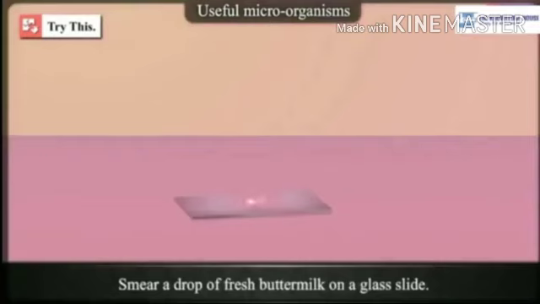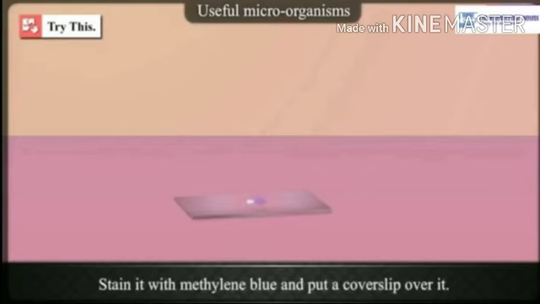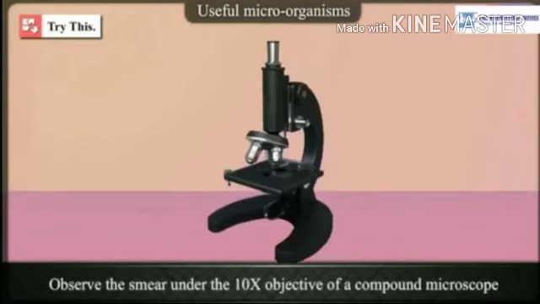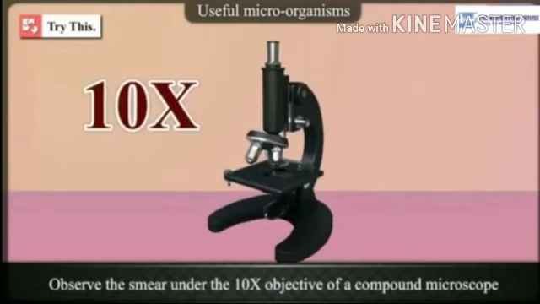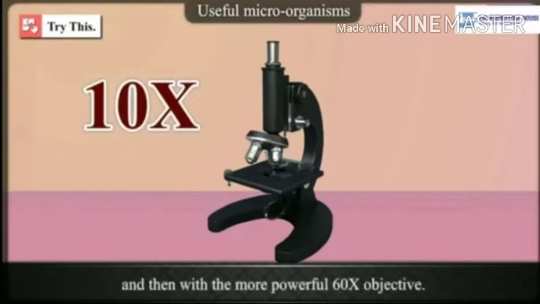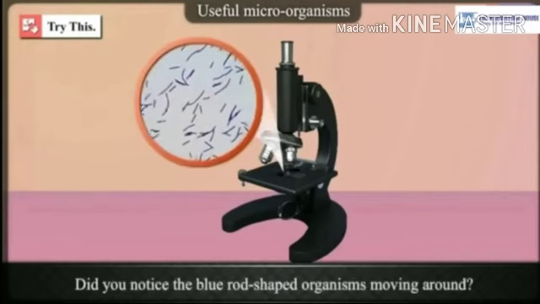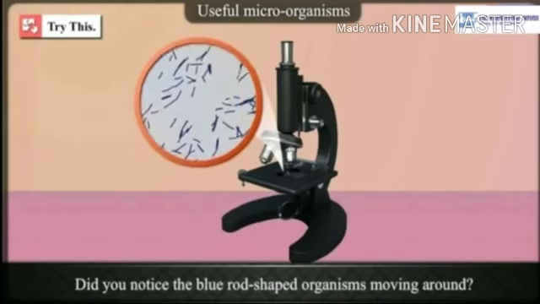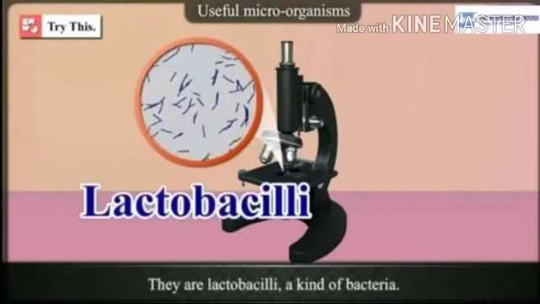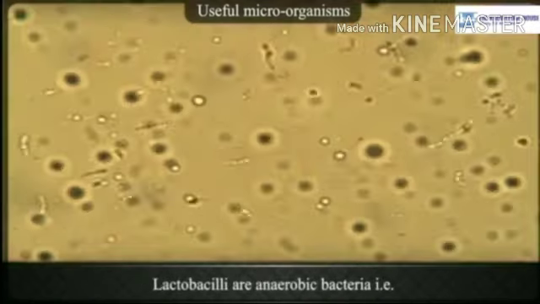Smear a drop of curd over a slide and put a cover slip on it. What you can observe are some rod shaped bacteria, and we are observing them under the power of 60x. Why? Because it will magnify the bacteria 6 times. If it is 1 millimeter, it will become 6 millimeter. So these rod shaped bacteria are called lactobacilli. They are minute and rectangular in shape.